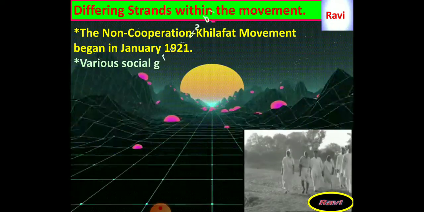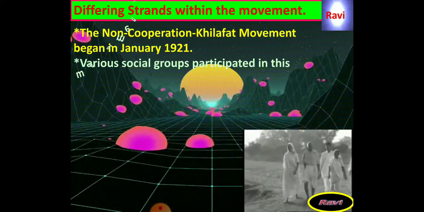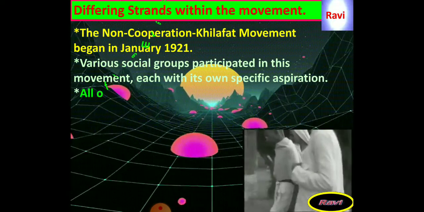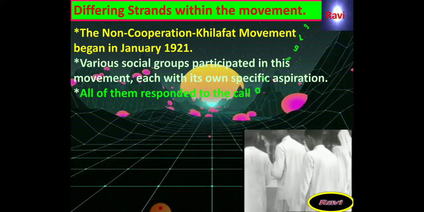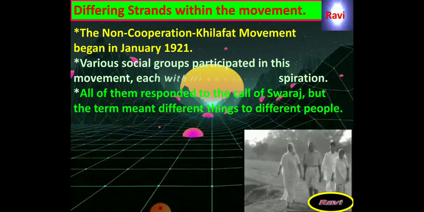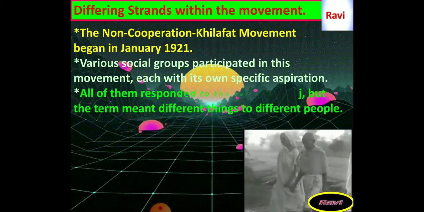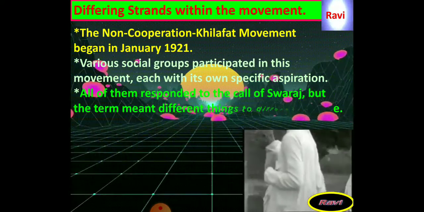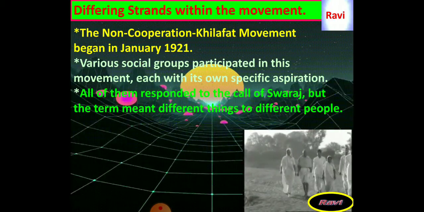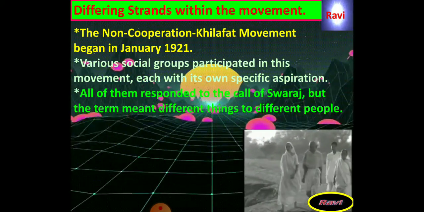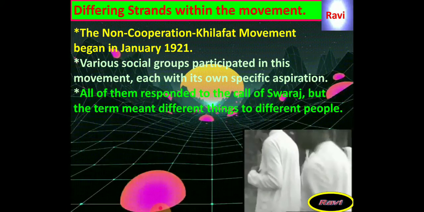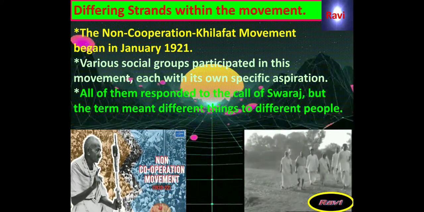The non-cooperation Khilafat movement began in January 1921. Various social groups participated in this movement, each with its own specific aspirations, which means almost all the sections in the society participated in this non-cooperation movement and the Khilafat movement, but their aspirations were different from one region to another region and from one community to another community.